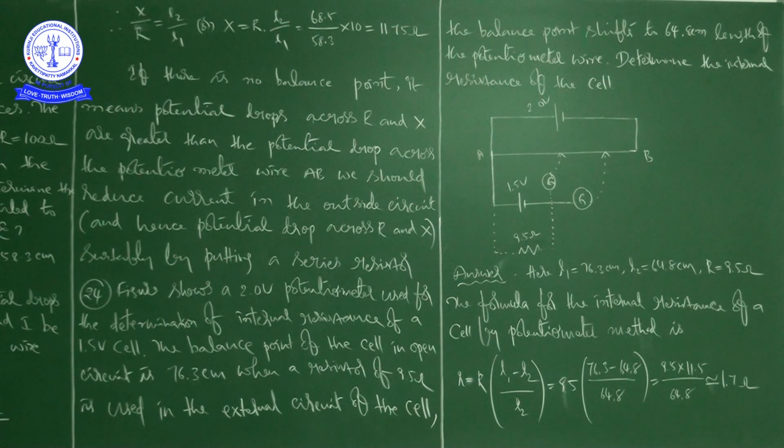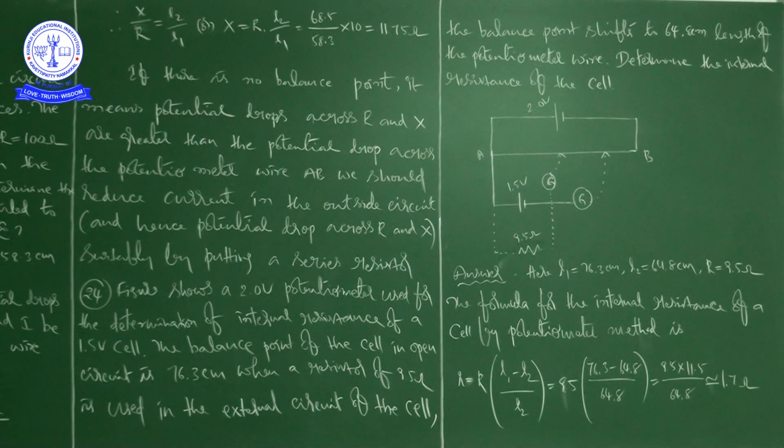Determine the internal resistance of the cell. So we have to determine the internal resistance for the cell which has 1.5 volts, which creates a 1.5 volt potential difference in whichever circuit we connect it.